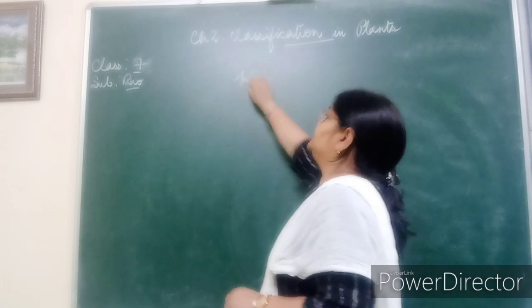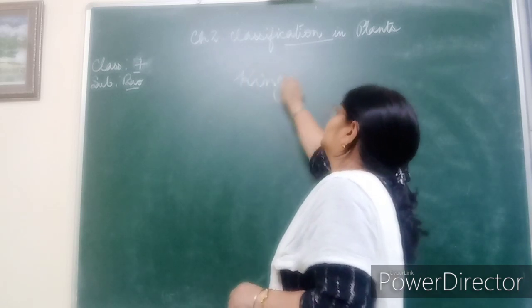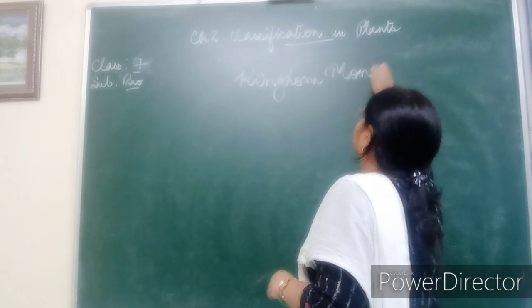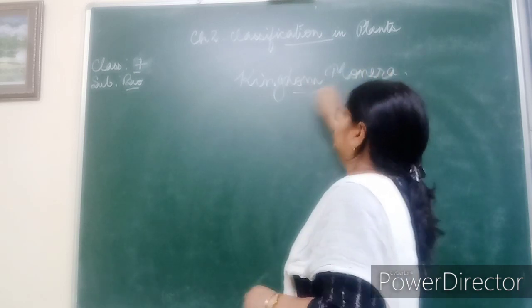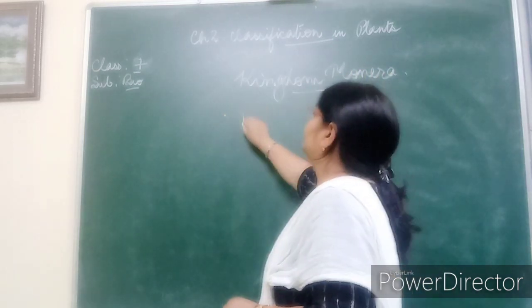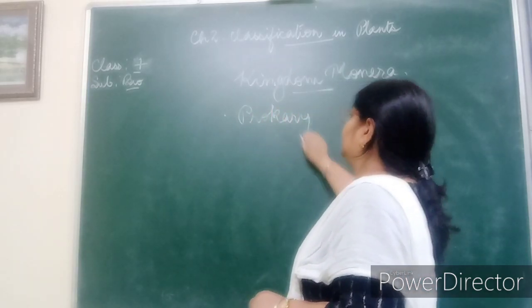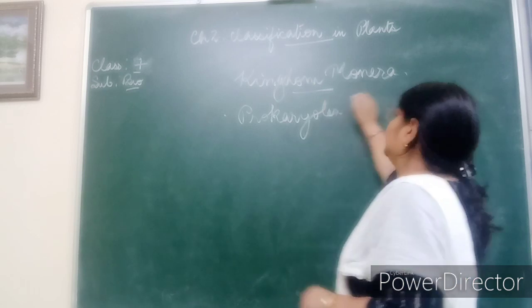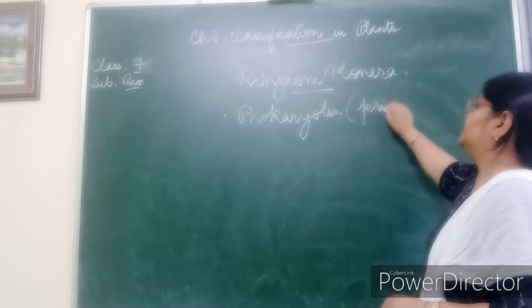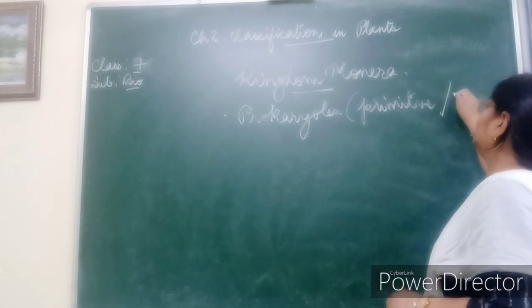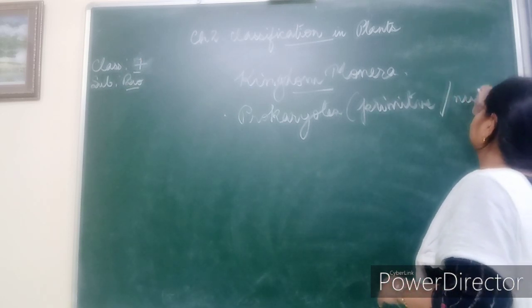So let us revise what did we learn about kingdom Monera. First, they are prokaryotes. What are prokaryotes? That is, they are primitive in nature, primitive cells, and do not have nucleus.